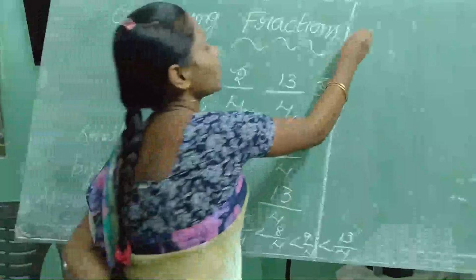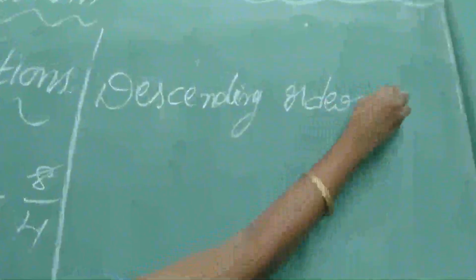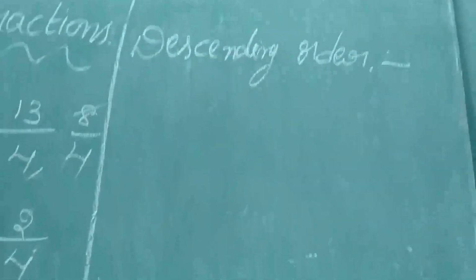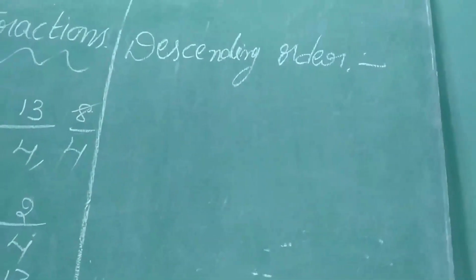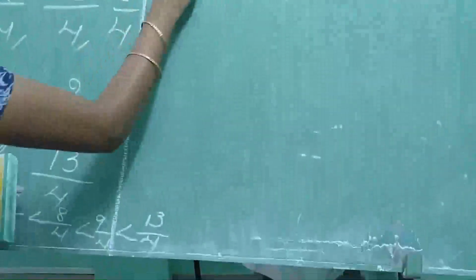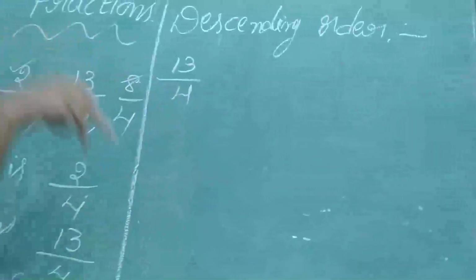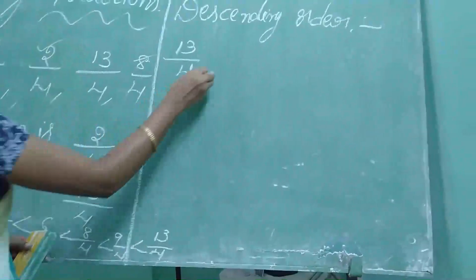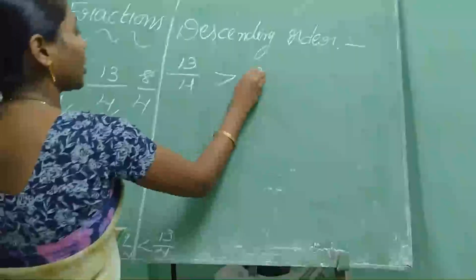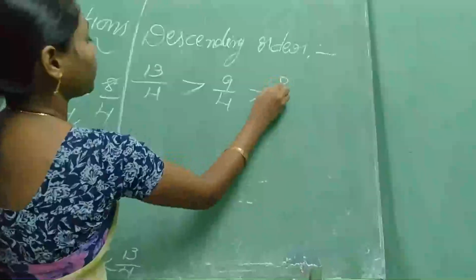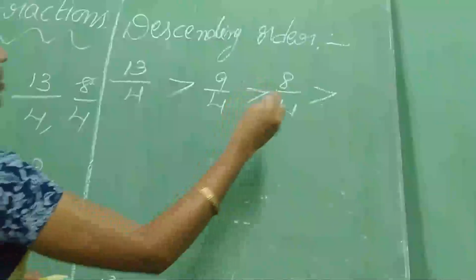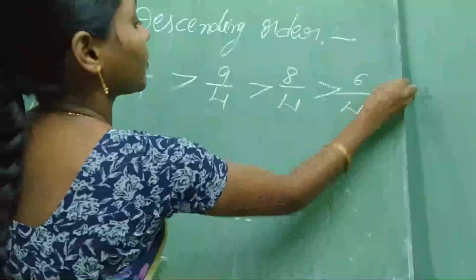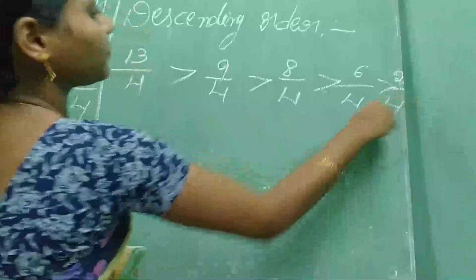Can we write descending order also? Descending order means big to small. Reverse, you can write 13 by 4. Here we are using which symbol? Here we are using less than for increasing order. Which symbol we are using? Next 9 by 4. Next 8 by 4. 6 by 4. 2 by 4.